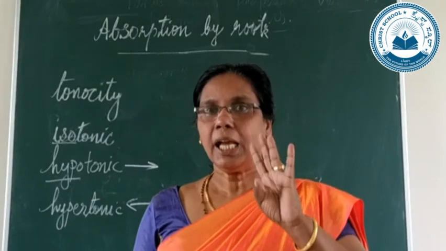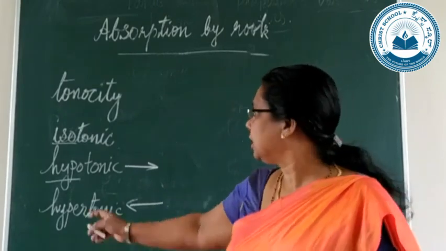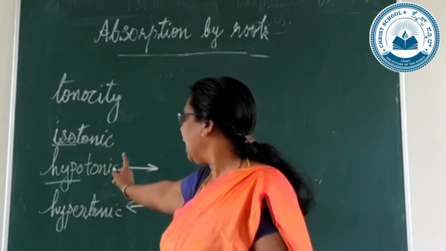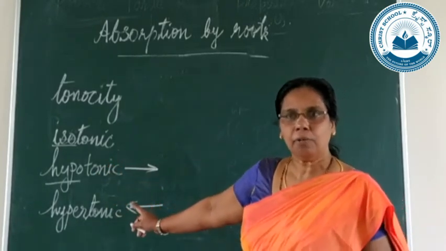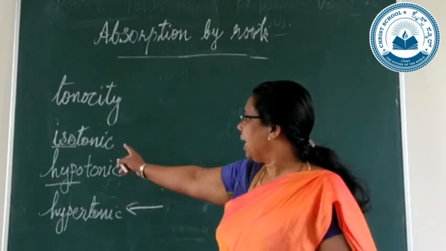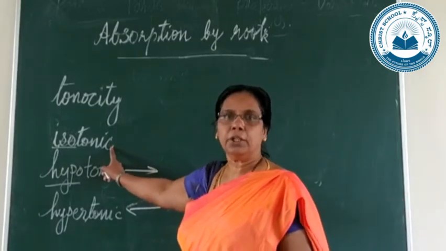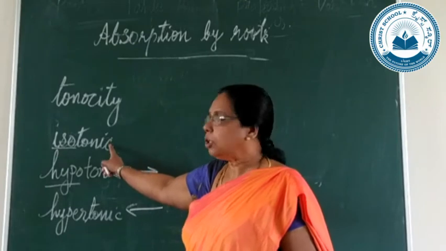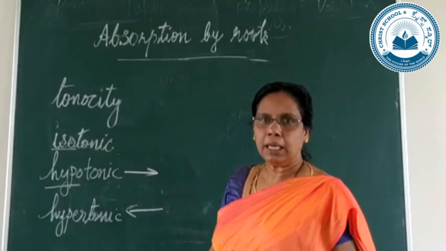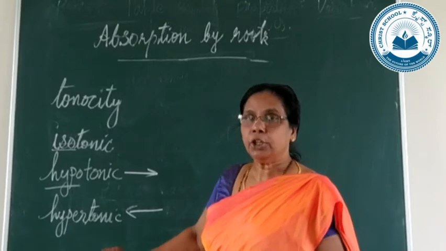So here three types of solution you have seen: one is isotonic, next is hypotonic, and the other is hypertonic. In an isotonic solution, the concentration inside and outside will be equal.